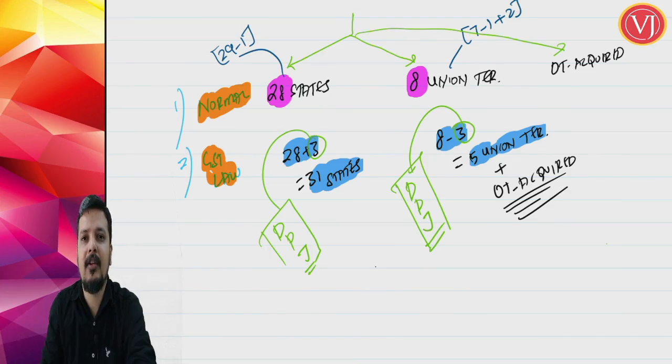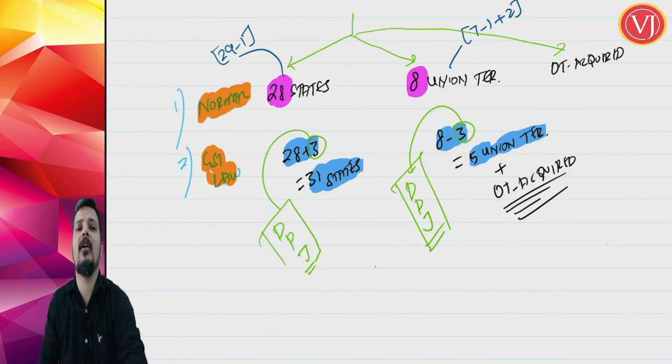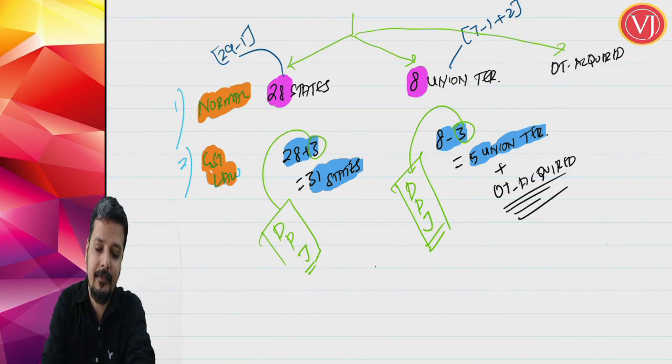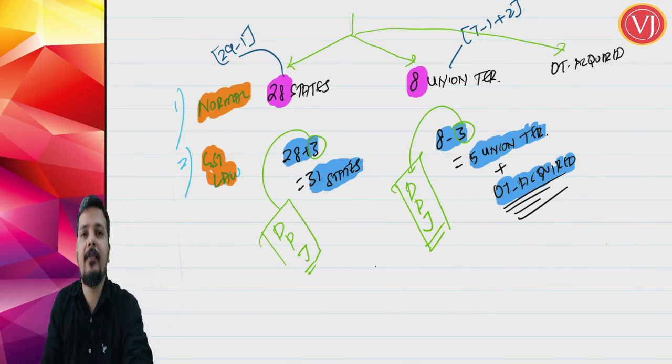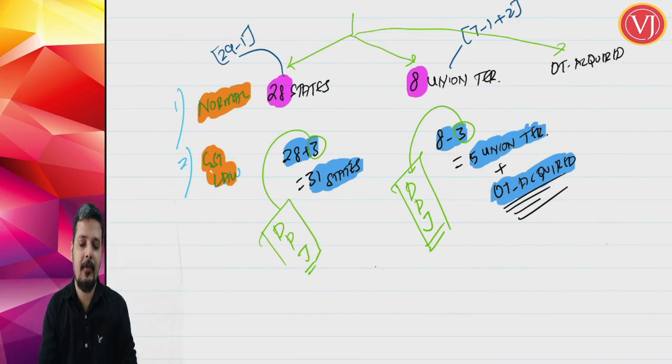Right, Delhi, Puducherry and Jammu and Kashmir will not be called as union territories because they have legislature, and for the purpose of GST law, they will be called as states. So you have 5 union territories plus also other territory that may be acquired will be called as union territory. If any new territory is acquired, that will be called as union territory. So that you have to understand. So that is the importance.